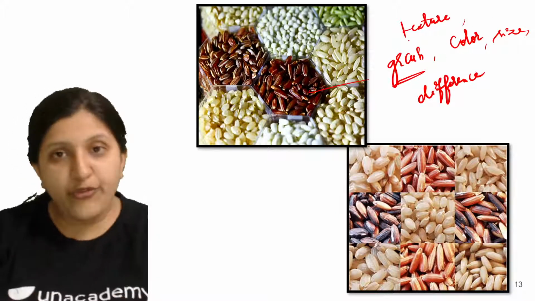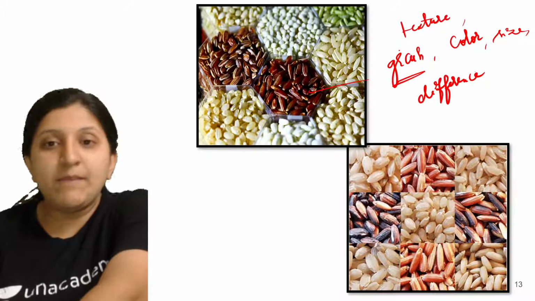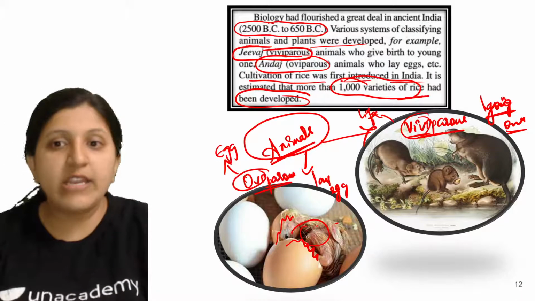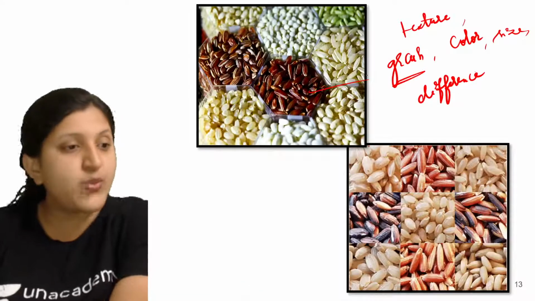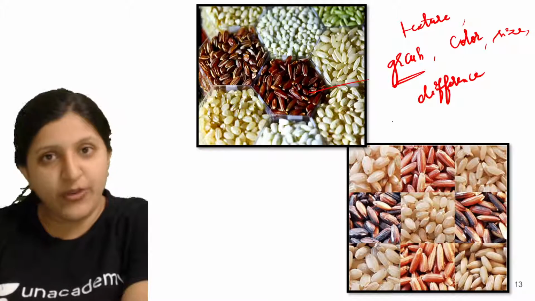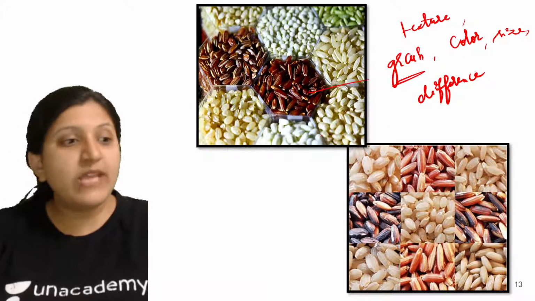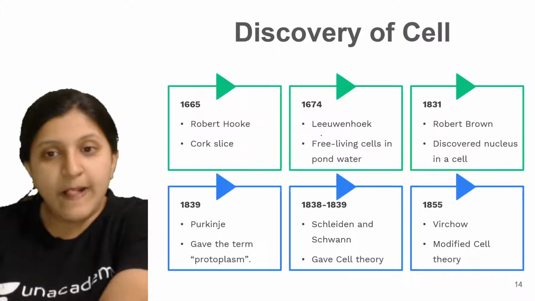So all these differences. Basically, when early man started cultivating rice for the first time, about 1,000 varieties of rice were discovered. It is only a few I have added. So this way there are many varieties of rice that we can find.